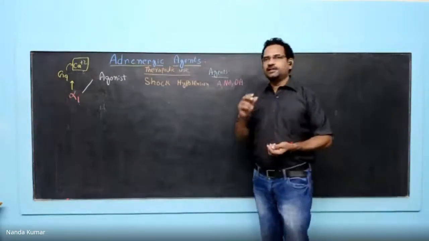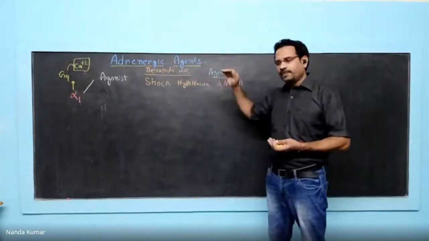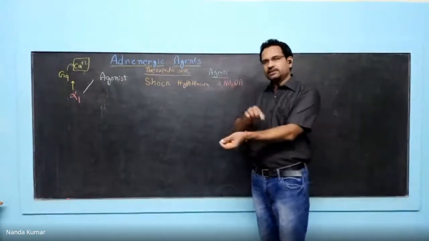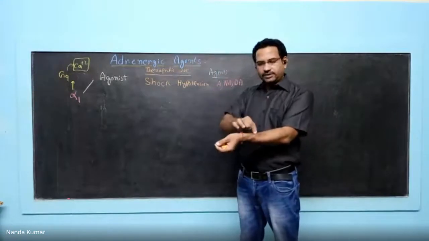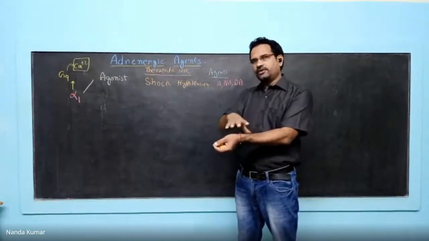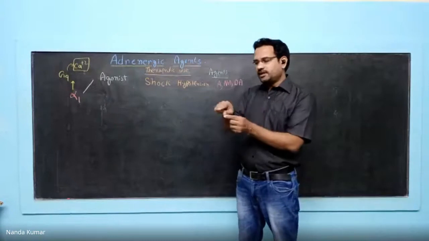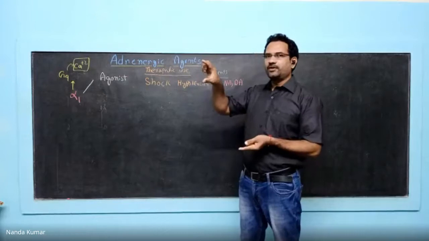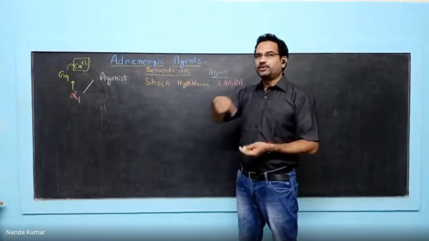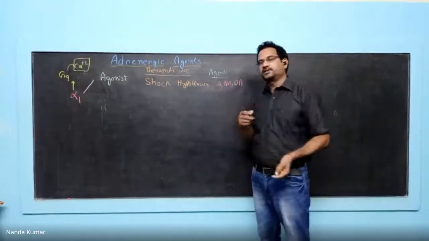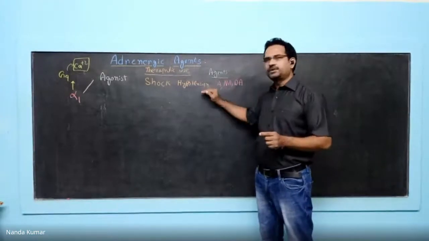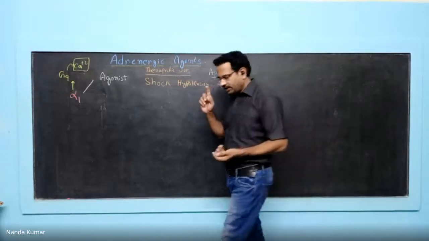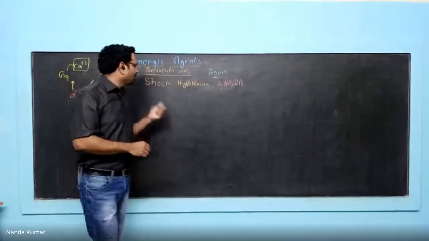In certain cases, intravenous injection of adrenaline is given. For example, bee stings. When a bee stings the skin, it causes a kind of histamine release. When histamine is released, vasodilation occurs and all the blood will get accumulated. That results in vasodilation and hypotension. To treat that, an adrenaline injection is given immediately. So adrenaline is used to treat such kinds of things. Now, along with that, alpha 1 agonist is also used for a different therapeutic use.